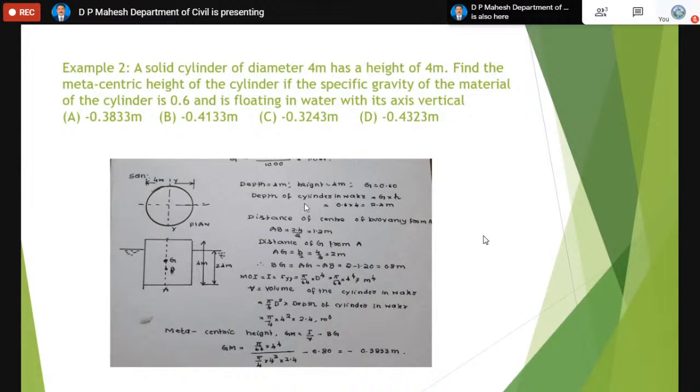Sorry, it's not water. The cylinder is actually in a liquid of specific gravity 0.6. So it is not water. 0.6 into 4, that is 2.4.